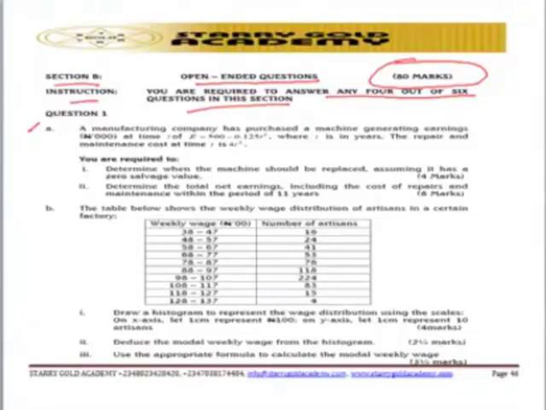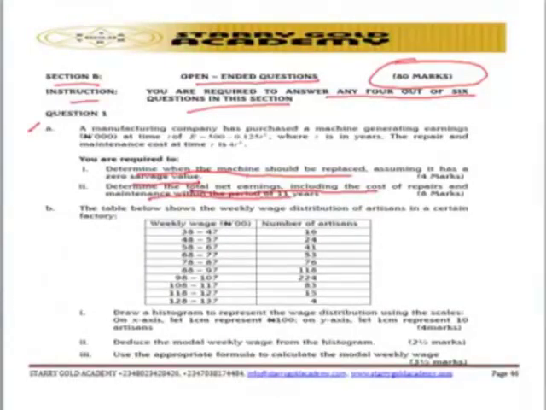1A for May 2017 diet. The requirement there: you are required to determine when the machine should be replaced, assuming it has a 0 salvage value. This particular question is trying to bring about an application of integration to a business problem, and also determine the total net earning, including the cost of repair and maintenance within the period.